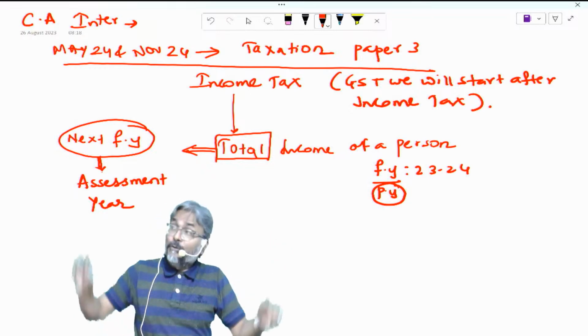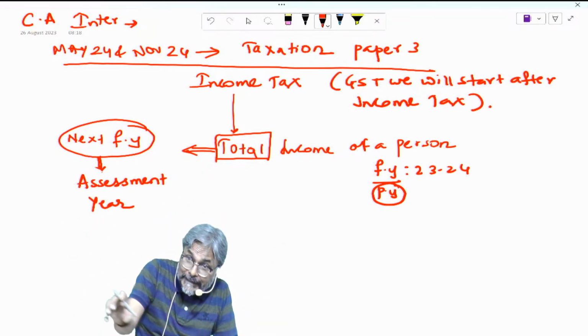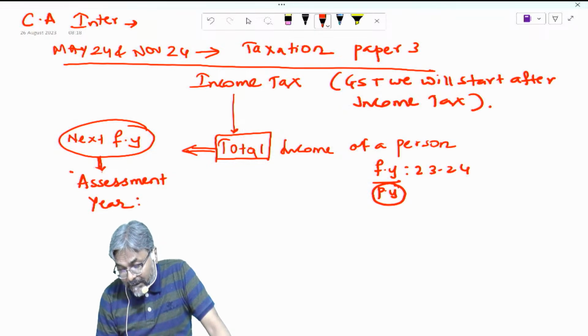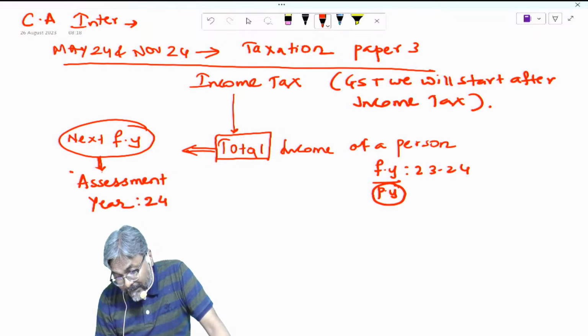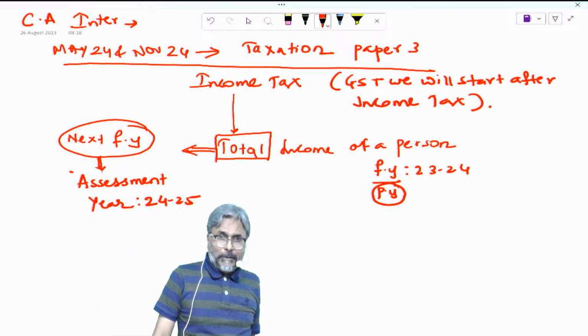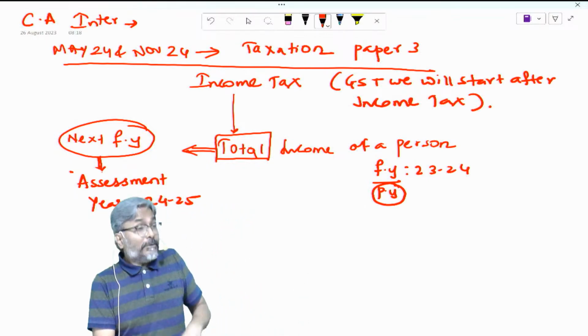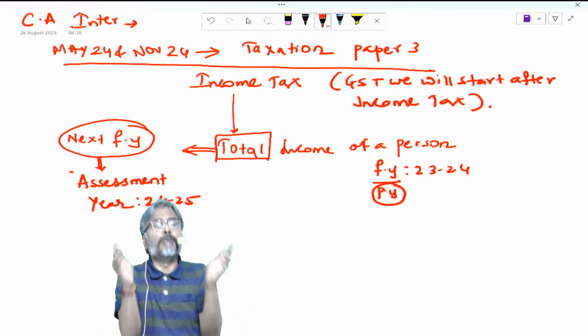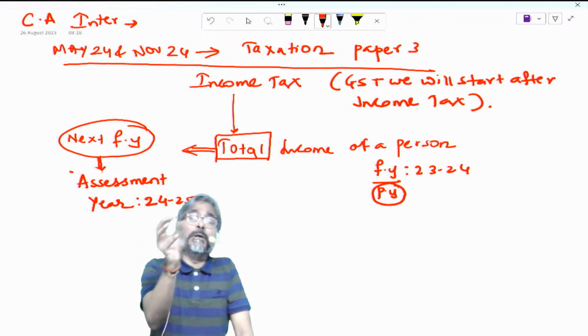When you do the total of all the incomes, that next financial year will be referred to as the assessment year. So what is your assessment year? 24-25. Again I'm repeating this point, although it's a basic thing, because in the current financial year 23-24 you are going to earn the income.